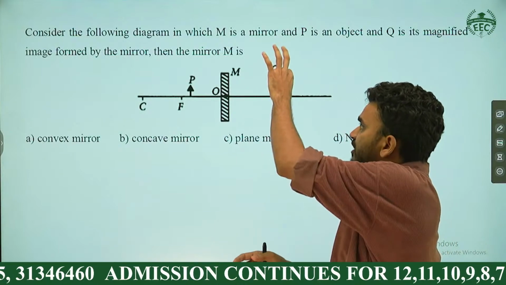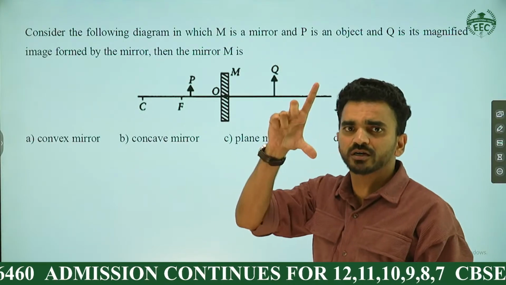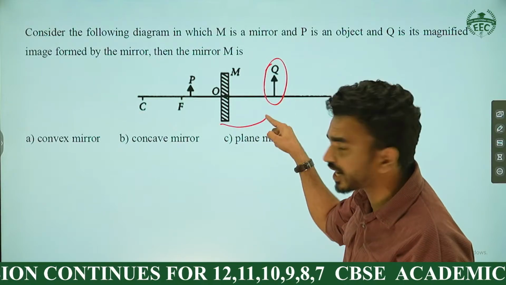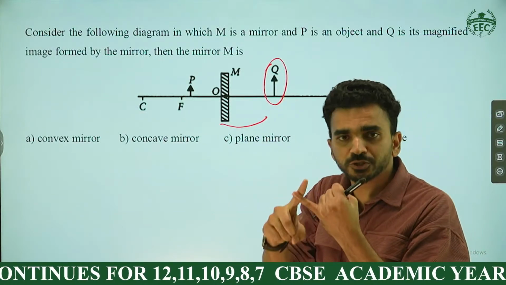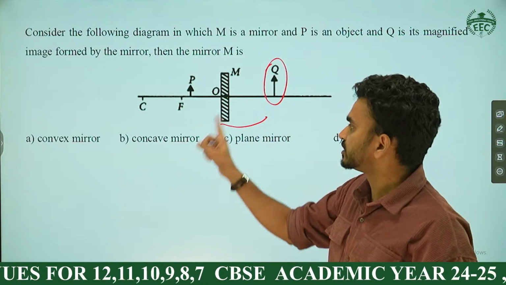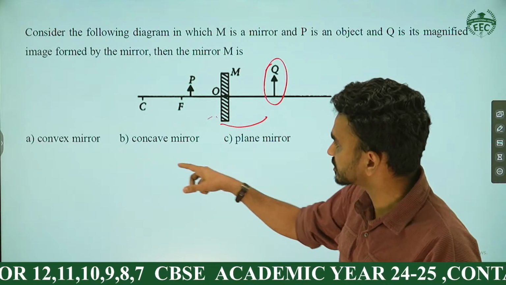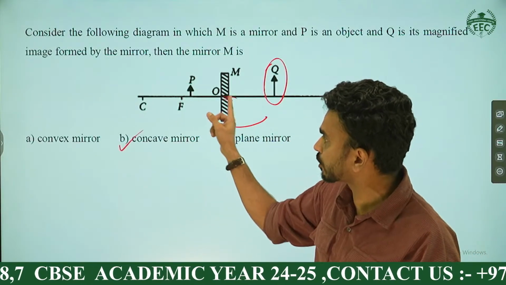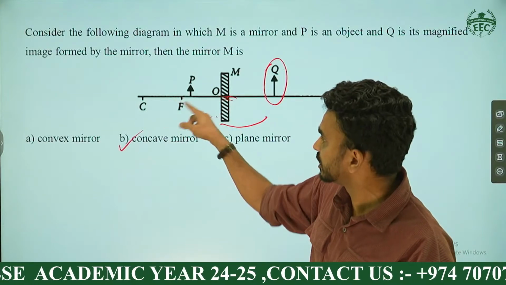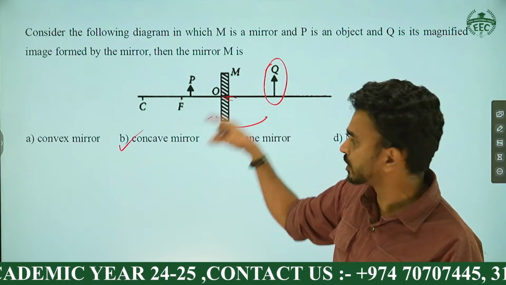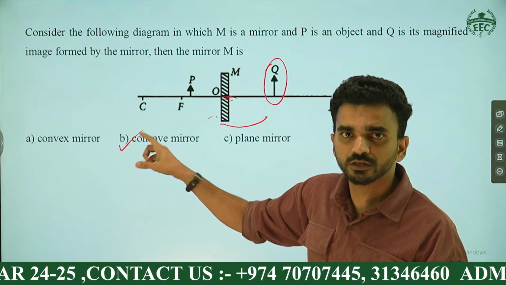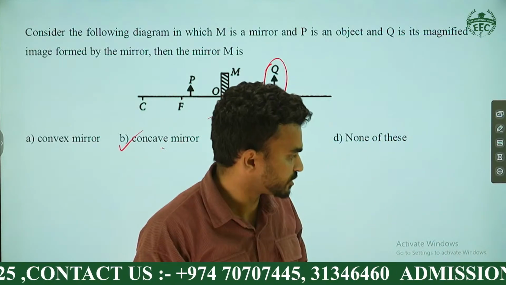What do you feel about the image? Is the image small or big? Sir, the image is big, right? And where is the image formed? Behind. Virtual. So virtual image, enlarged. Tell me the mirror then. Concave mirror is the answer. Concave mirror. And also the object is between the pole and focus. Where will be the image? Image will be behind, enlarged. Definitely, what is inside the box? It is a concave mirror. Understood this, right? Yes, the two MCQ questions.